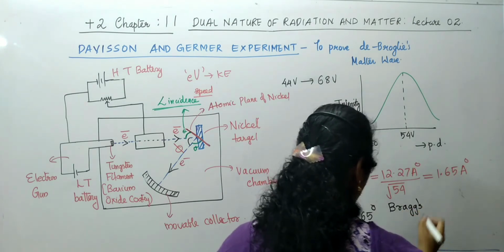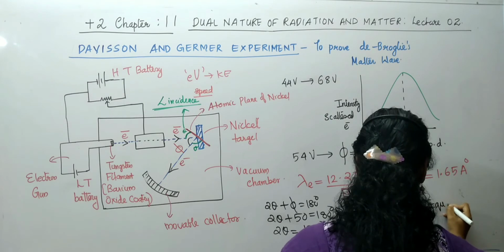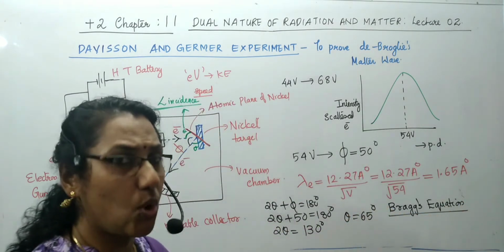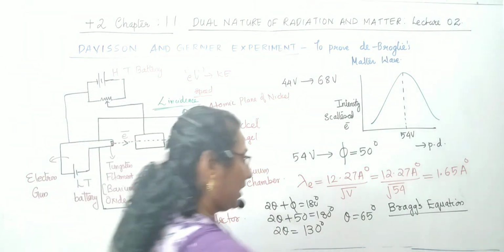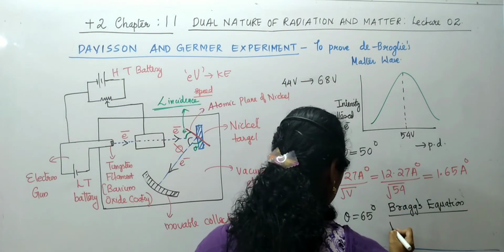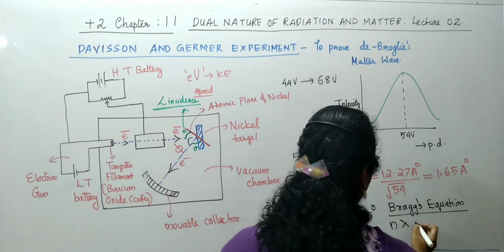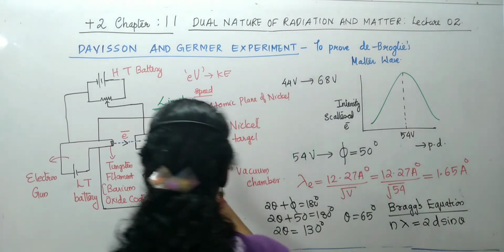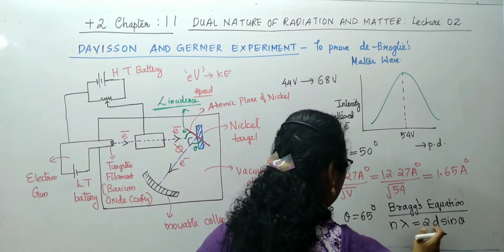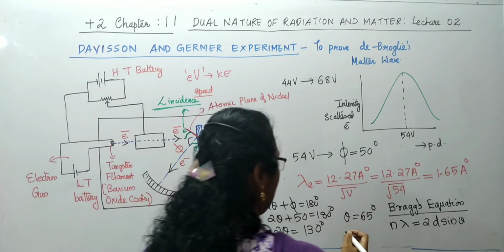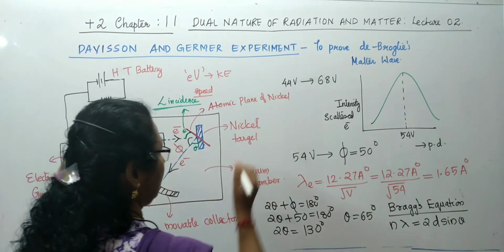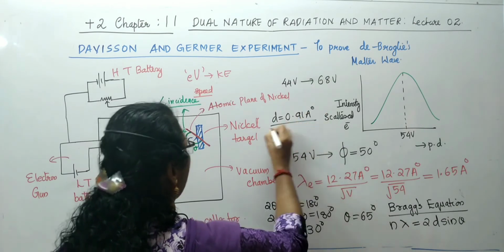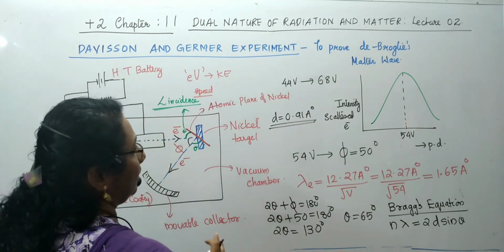Bragg's equation for diffraction is not in this topic; it is discussed in the solid state chapter of your chemistry. There, in order to study the crystal structure, there is an equation n lambda is equal to 2d sine theta, where theta is this angle, 65 degree, and d is the distance between the atoms in the nickel crystal, d equal to 0.91 angstrom, which is already calculated.